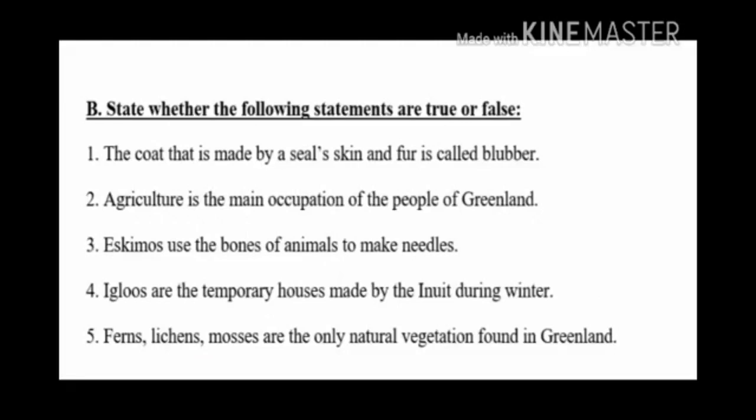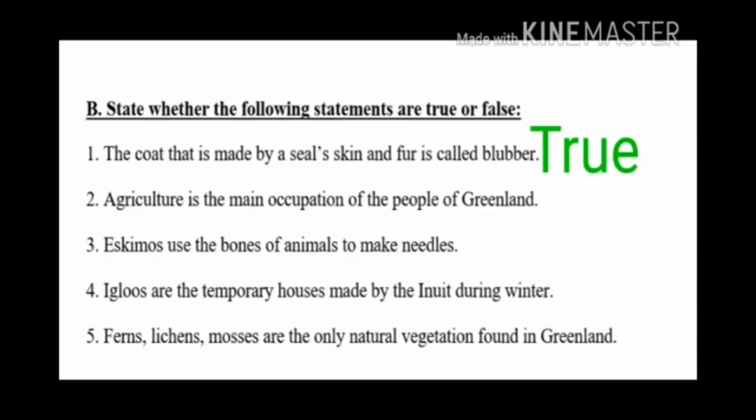First one, the coat that is made by a seal's skin and fur is called blubber. The answer is true. The coat that is made by a seal's skin and fur is called blubber.